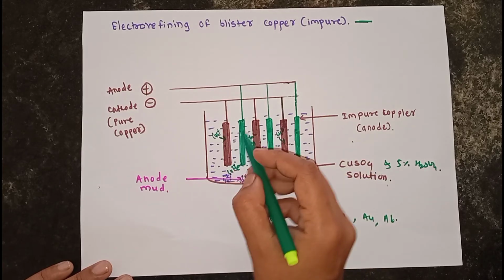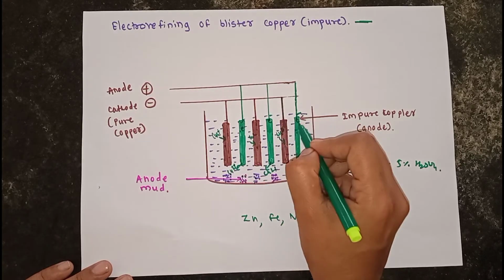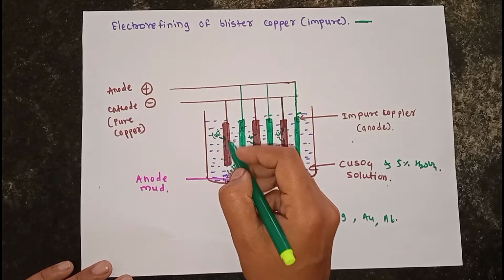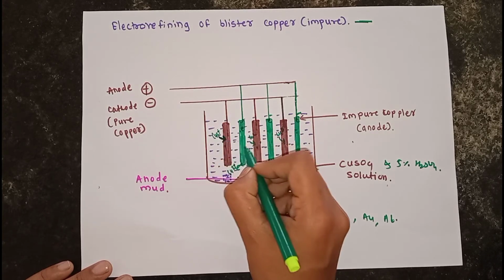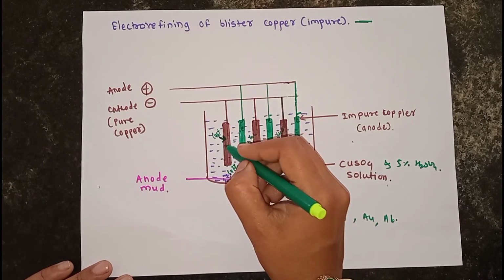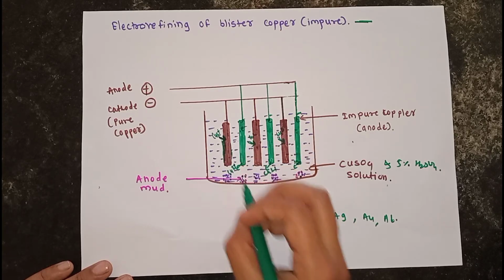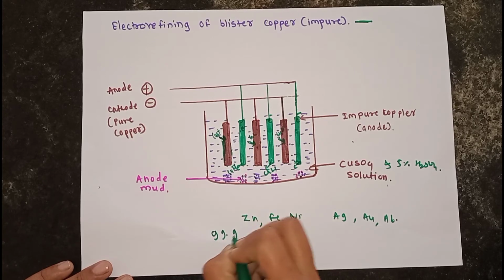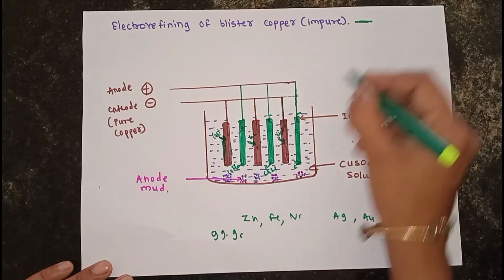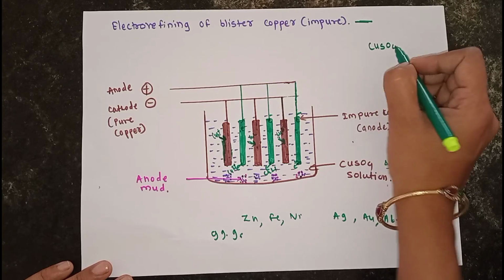They lose their electrons at the anode, and these electrons travel towards the cathode and are gained by the copper cathode, and the copper gets deposited on the cathode. The copper obtained by this process is also 99.9% pure.